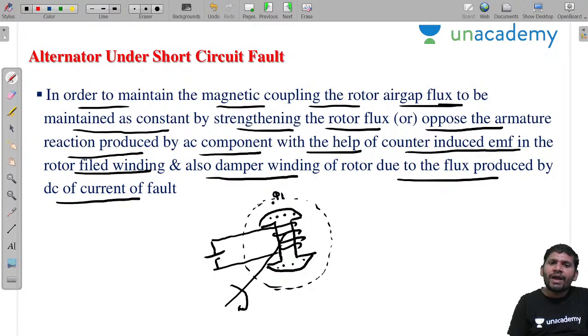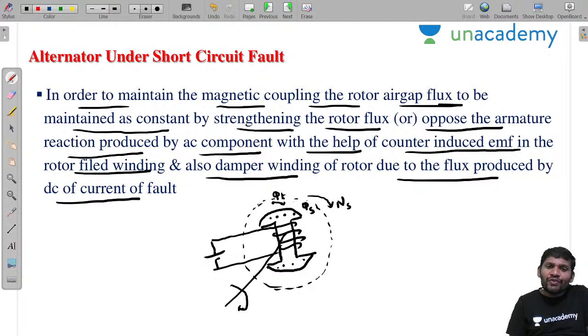One is the transient flux. The other flux is the steady state component flux. Here phi s is also produced, but at what speed is this phi s rotating? It rotates at Ns speed. Whatever stator flux is produced due to the steady state component rotates at Ns speed.